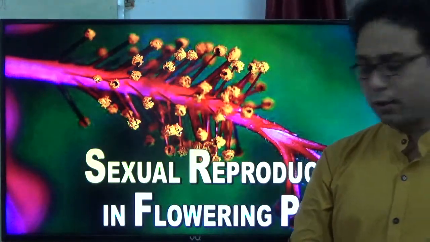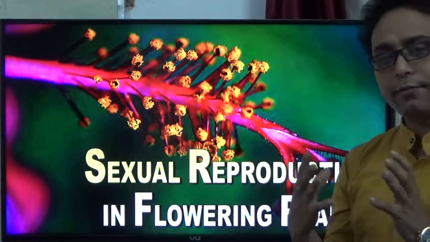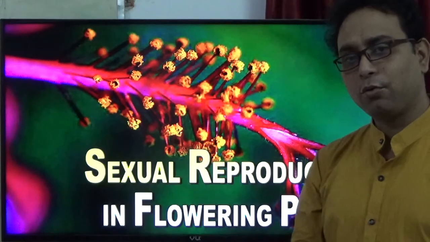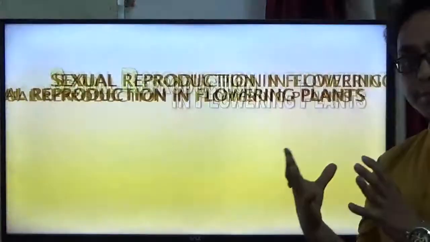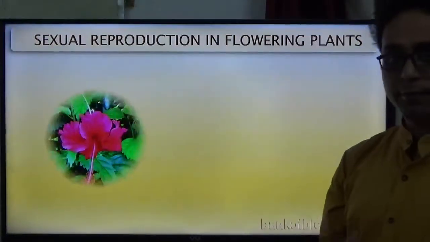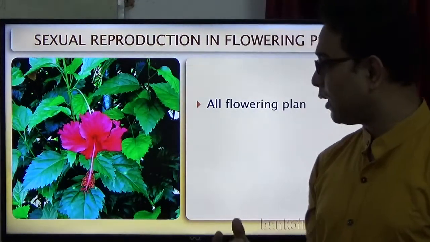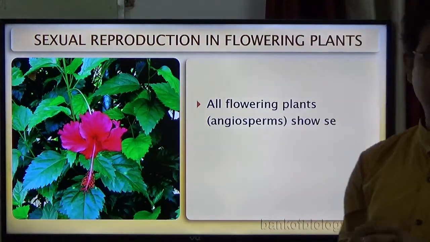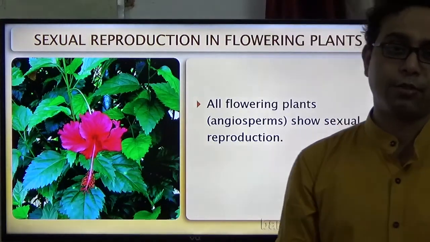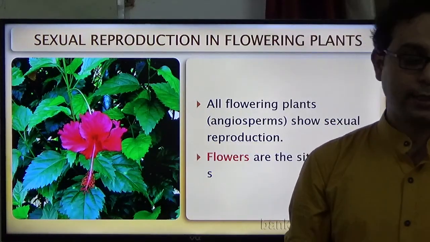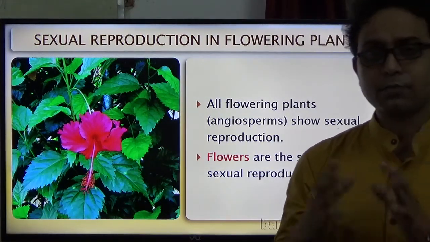Sexual reproduction in flowering plants is the most common process through which variation comes, and the most important part participating in it is the flower, right? Generally all flowering plants, like the angiosperms, show sexual reproduction. Angiosperms are also called flowering plants, that means they have flowers for their reproduction.